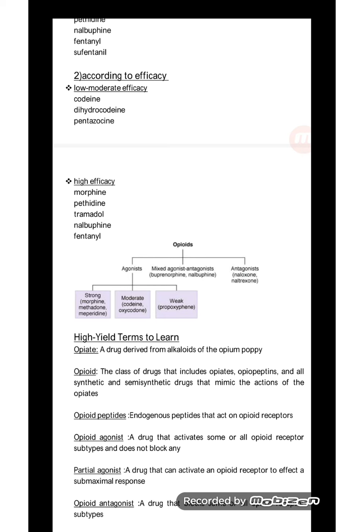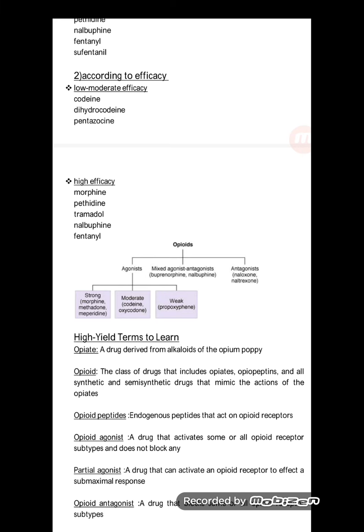Agonist is further divided into three headings: strong, moderate, and weak. Among the strong agonists are morphine, methadone, and meperidine. Moderate agonists: codeine, oxycodone. Weak: propoxyphene. Mixed agonist-antagonists are buprenorphine, nalbuphine. Antagonists are naloxone, naltrexone. When there is any adverse effect of opioids, the antagonists of opioids are given, like naloxone and naltrexone.